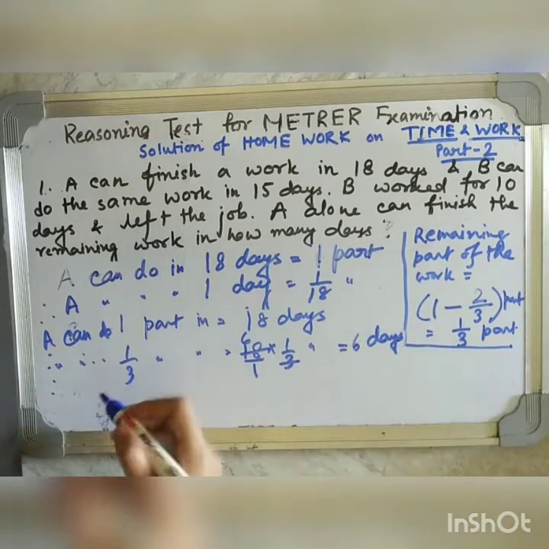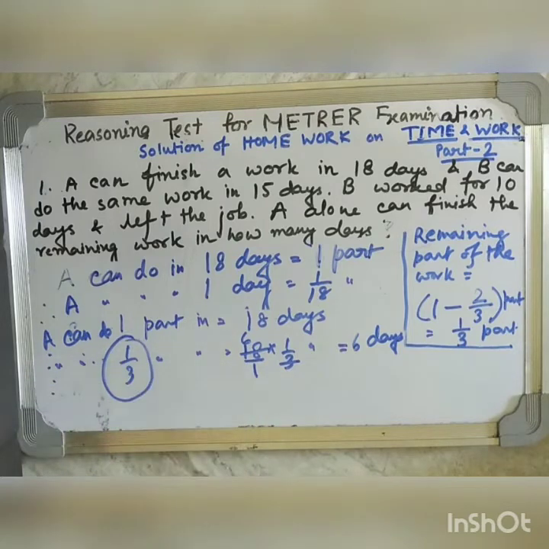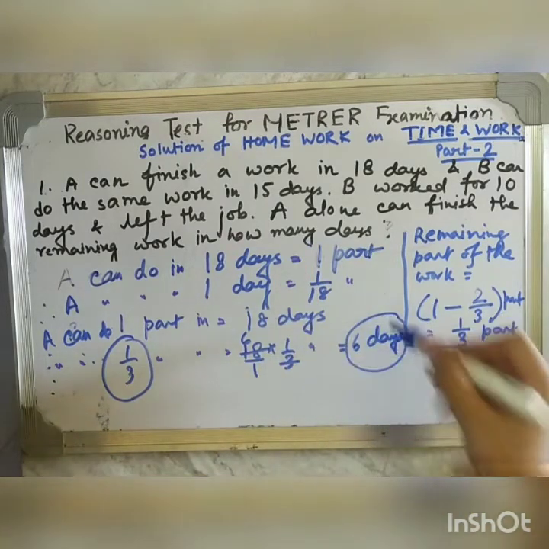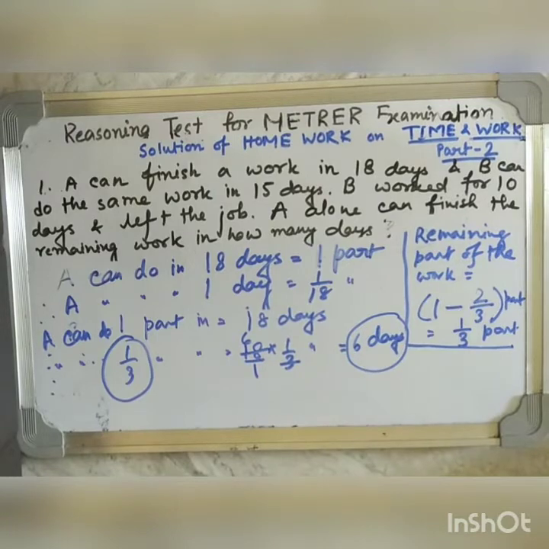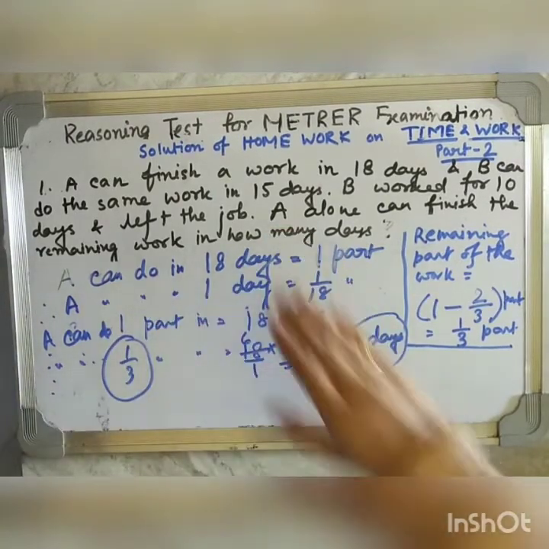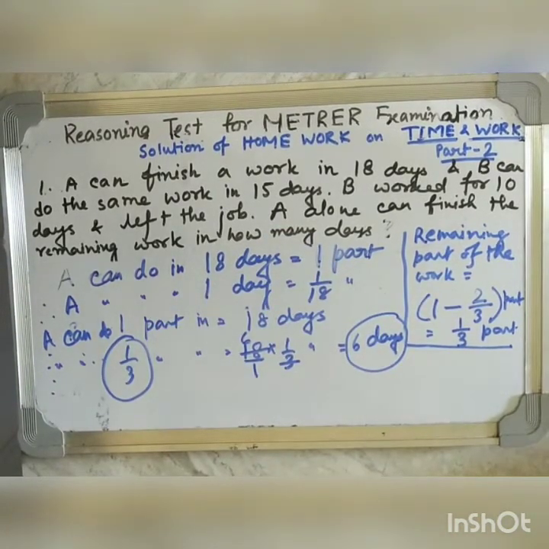Okay. So, the remaining work means 1/3 part will be done by A alone in 6 days. Okay, this was the sum, very easy sum. Just try to understand this, that what are the steps which I am doing. Okay, and every information will be given in the question. According to that, you will proceed with the same way.